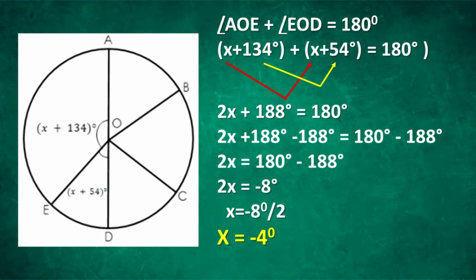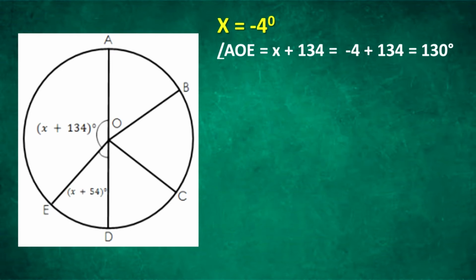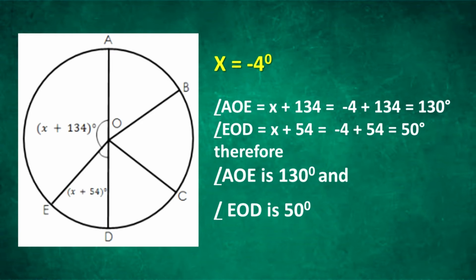To find angle AOE, which is equal to x plus 134, substitute negative 4 to x. So we get negative 4 plus 134 equals 130 degrees. Likewise, to find angle EOD, which is equal to x plus 54, substitute negative 4 to x. So we get negative 4 plus 54 equals 50 degrees. Therefore, angle AOE is 130 degrees and angle EOD is 50 degrees.